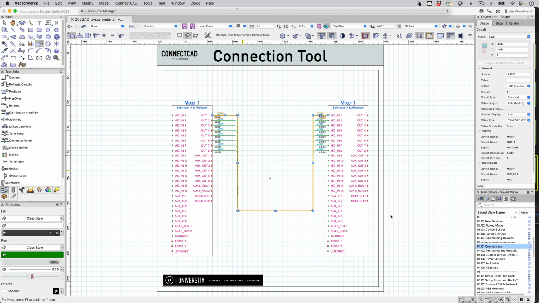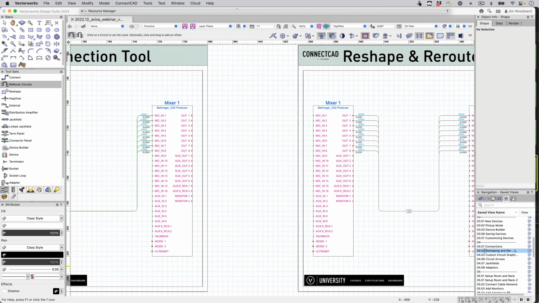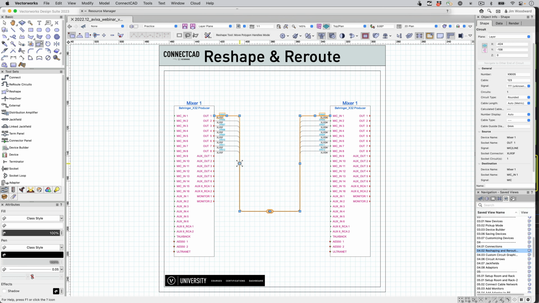If we double click on any of these lines or select the reshape tool, we can use the control handles to move these points around, add points as necessary, and then we can use the reroute circuits tool to reroute other circuits to that path.